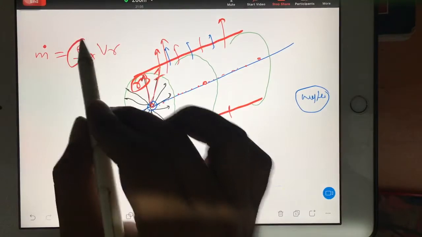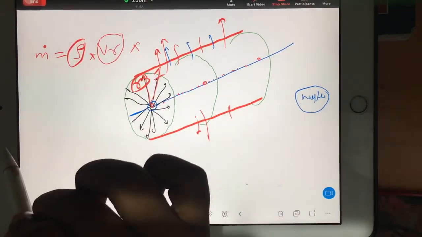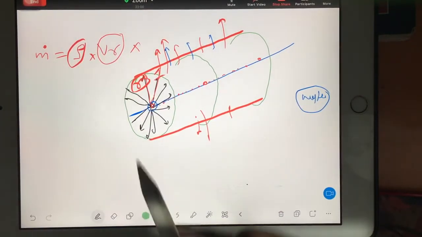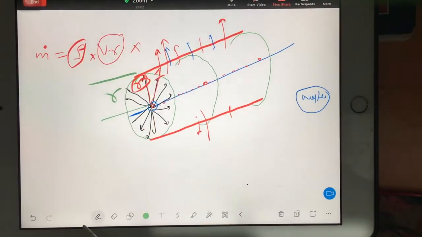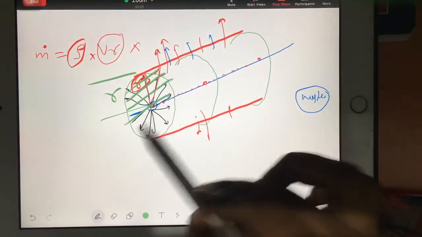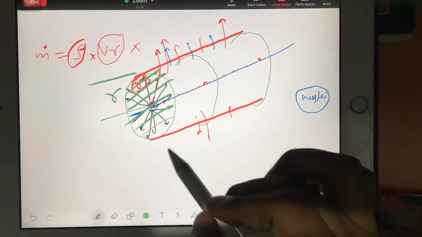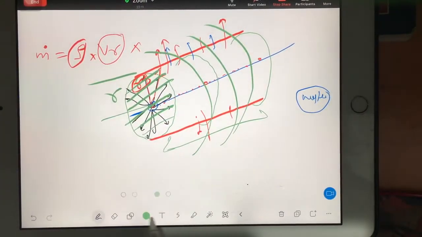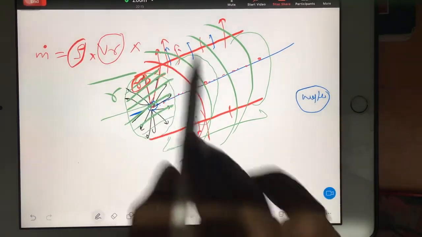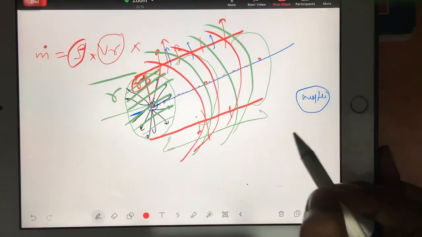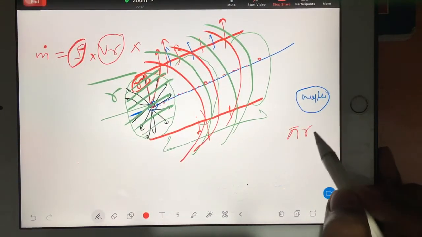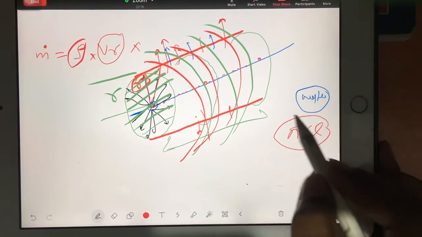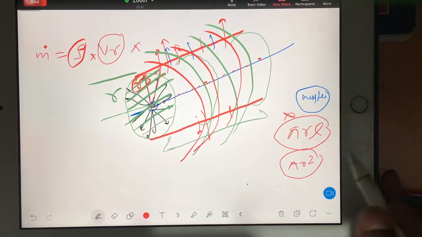Now rho is over, velocity is over, but area is remaining. So we are targeting at radius r, correct? So this is nothing but a circle. You know what is the area of this curvature through which water is coming out? Can someone recall? Pi r square is totally wrong.